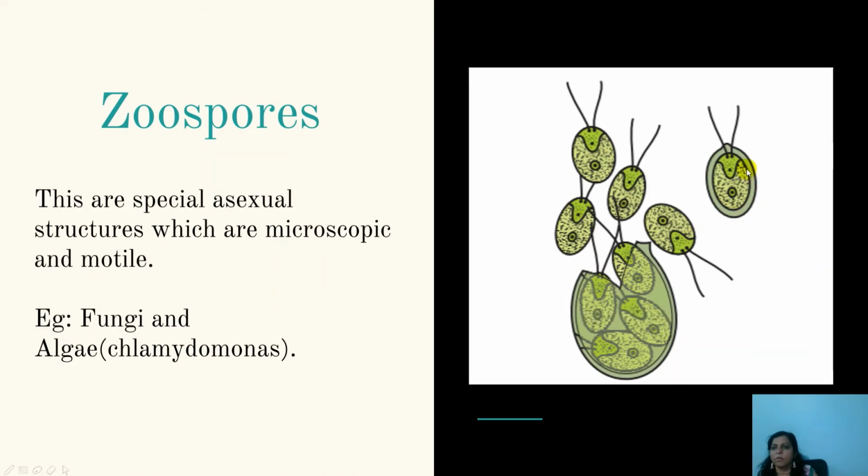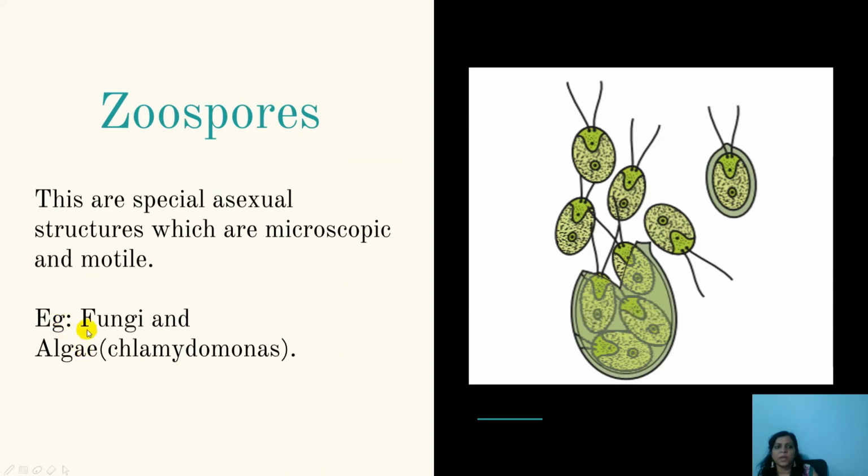and these mitotic structures are called zoospores. They are released from the parent organism and start swimming freely in the water, and then once they fall on the proper substratum, they will give rise to a new organism.